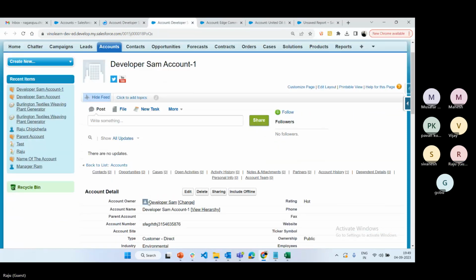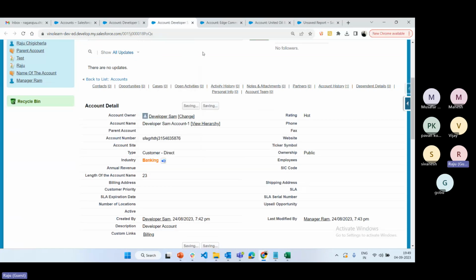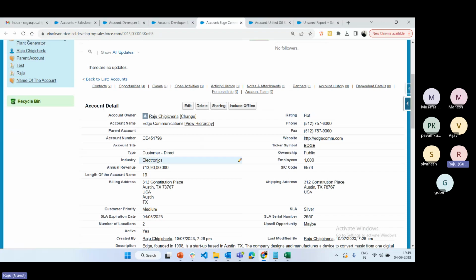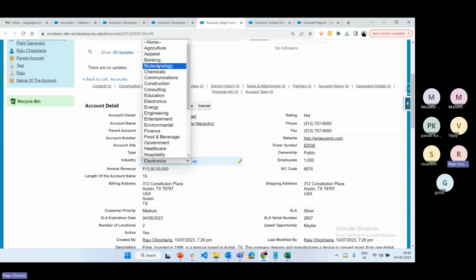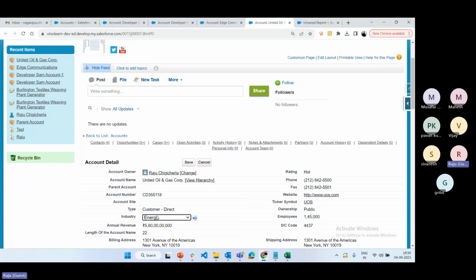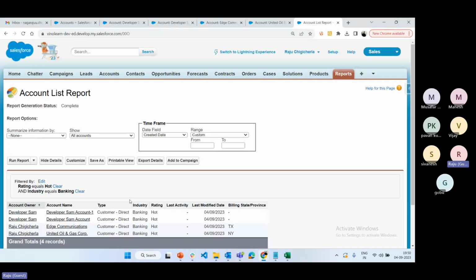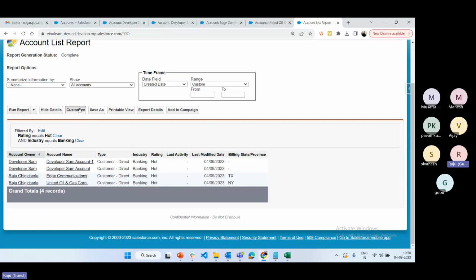Save. The data was not displayed earlier because it displays only based on the conditions. Now select industry is banking, save. Now we can refresh. Don't refresh, because if you refresh now, the data is not visible. Click on run report. See, data is visible.